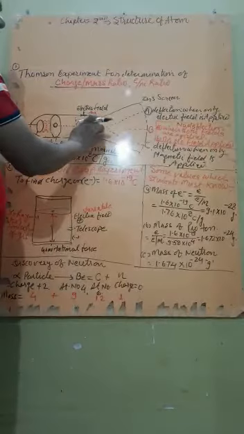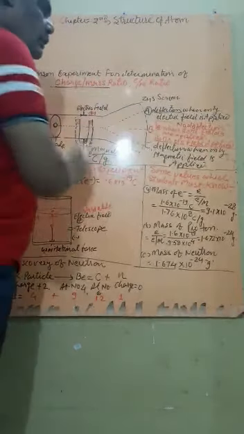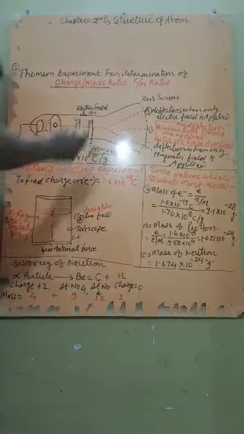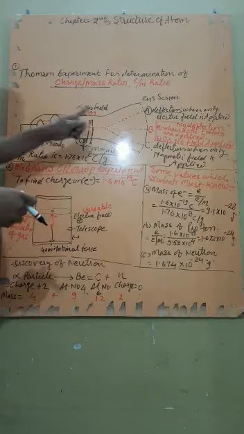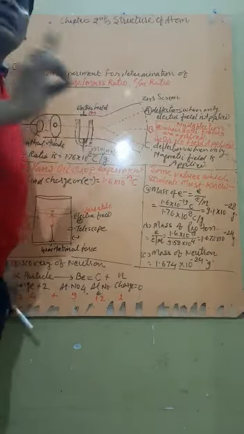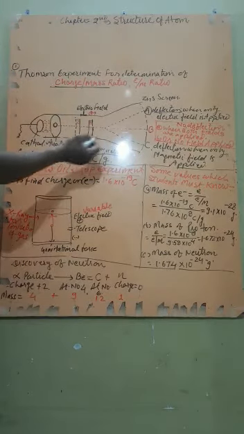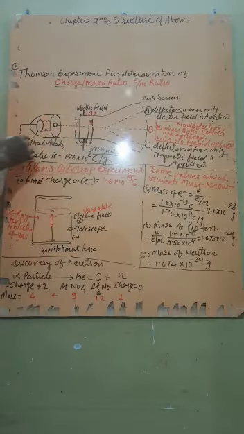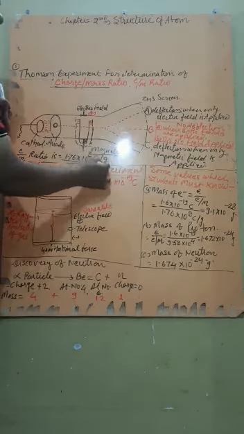The deviation or deflection of the cathode ray depends on the charge, that is, how much electric field is applied, and what is the mass of the electron. The greater the mass of the electron, the lesser the deflection. On that basis, the value measured by Thomson, which is a constant value, the e/m ratio, is 1.76 × 10^8 coulomb per gram.